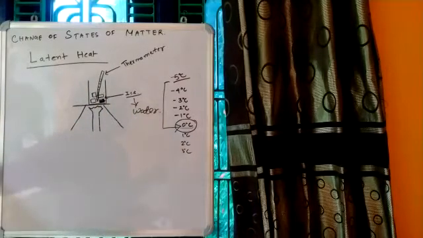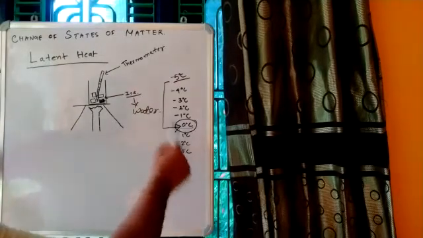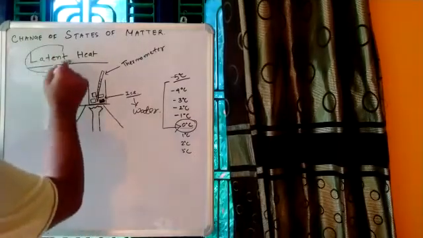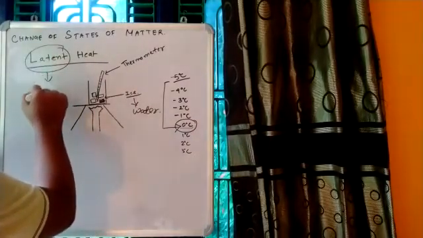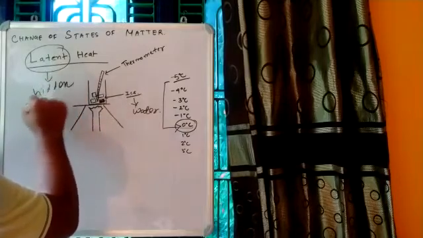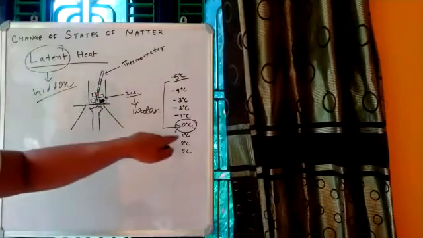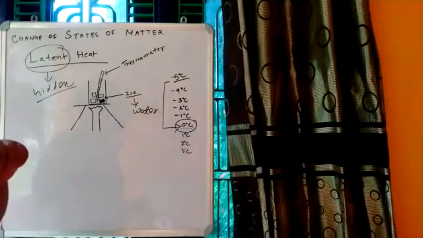That means the heat that we are providing even after reaching 0 degrees Celsius is not used to increase the temperature, but that heat is used to change the physical state of water. That means that particular heat that we have supplied is somewhere missing. It is hiding somewhere. Therefore, we have used the word latent. Latent means hidden. So this is hidden heat.